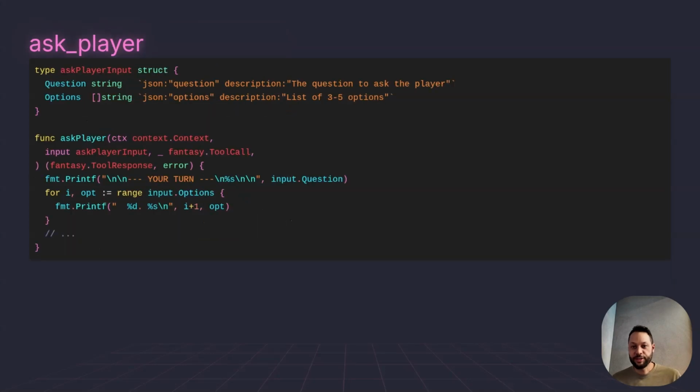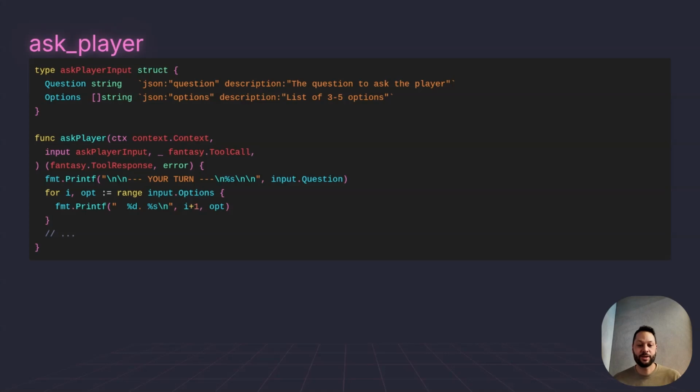For every tool, you define a struct for its input, and then you give it some types and some description tags. And using these tags, Fantasy is able to generate JSON schema that is sent to the model in order to give the model some prompting for how to call these different tools. So you don't need to generate any specific schema definitions yourself. This is all generated for you by the Fantasy library.